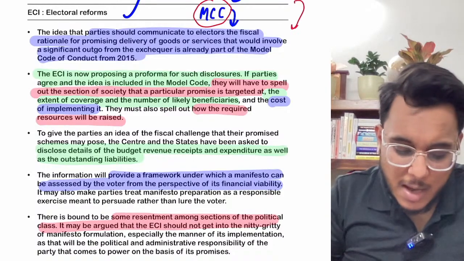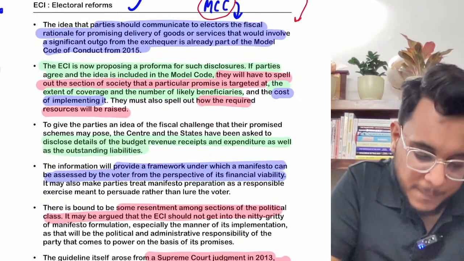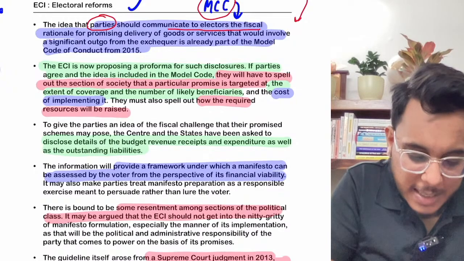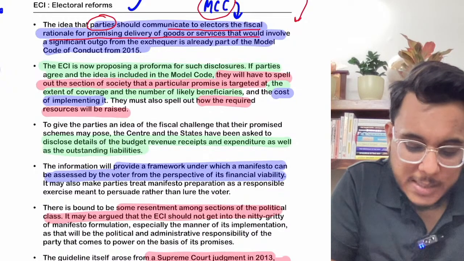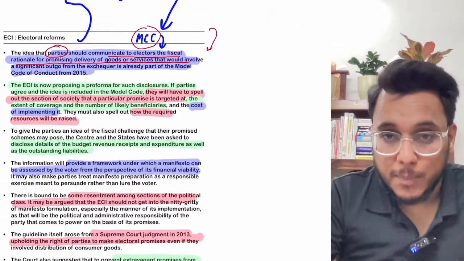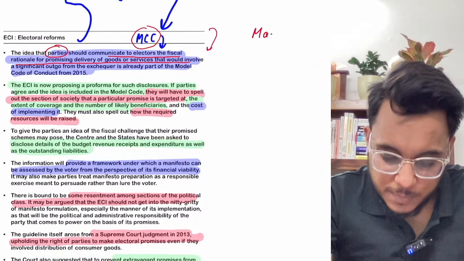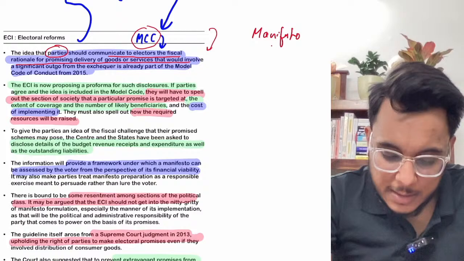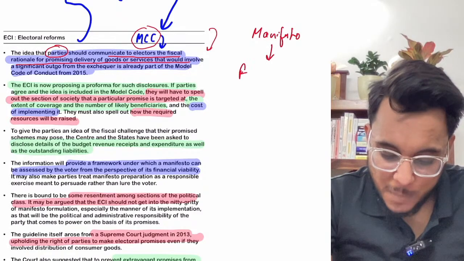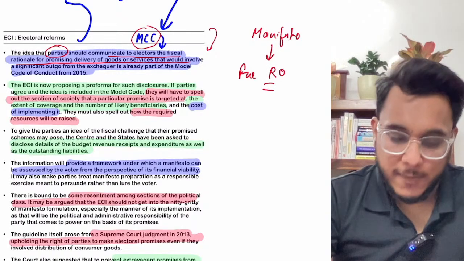Now, in the model code of conduct, the Election Commission of India has already provided that political parties have to communicate to the electors the fiscal rationale for promising the delivery of goods and services. For example, a political party contesting the elections announces in its manifesto, okay, we will give you free ROs, water purifiers.